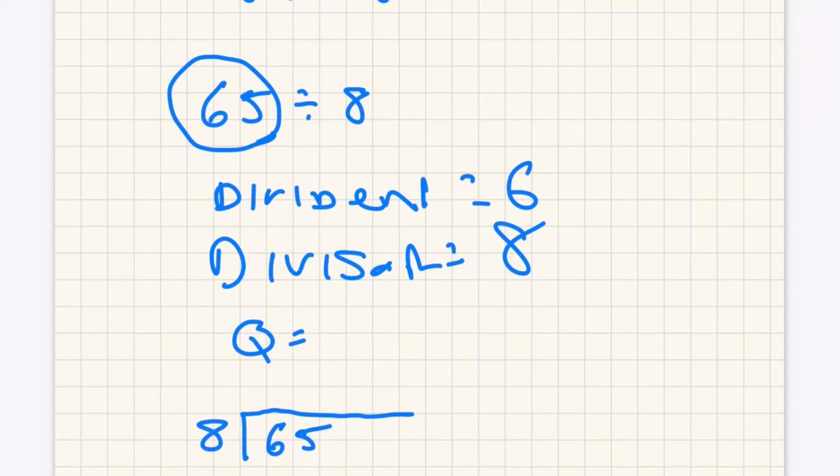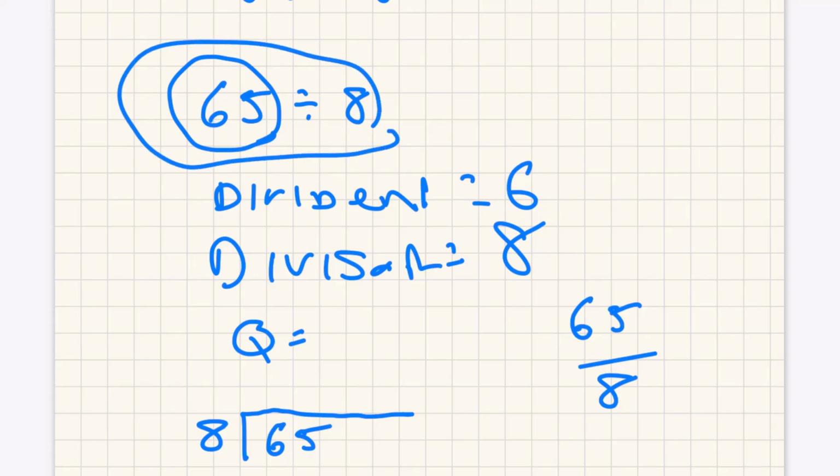The only use of the scaffold in this case is to remind us that this is saying how many times does 8 go into 65. This can also be written as an improper fraction, 65 over 8. So 65 divided by 8 is the same as 65 over 8, which is the same as 65 in the scaffold.